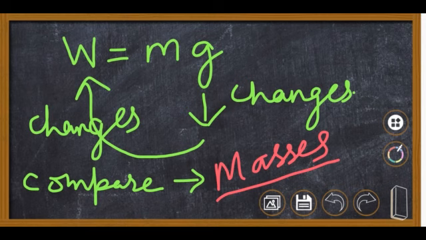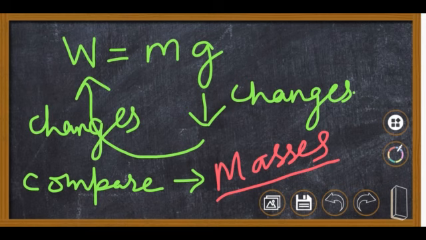Now there is a question asked over here on page number 10. Will your weight remain constant as you go above the surface of the earth? No, the weight will go on changing as the value of G changes. And suppose you are standing on a tall ladder, and your distance from the center of the earth is 2R. What will be your weight? So how is your G going to change? G is equal to GM upon R square.